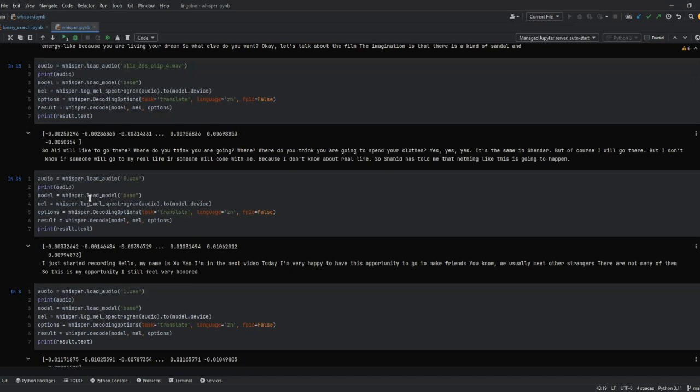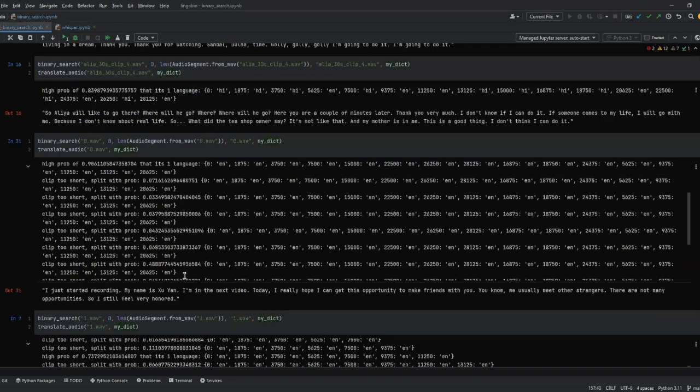As you can see here, the distinct difference in the translation is that it says, "Today I'm very happy to have this opportunity to go to make friends." In our translation, it says, "Today I really hope I can get this opportunity to make friends with you."